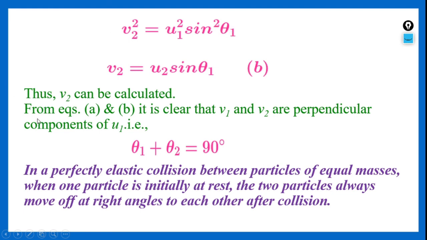Taking square root on both sides, we get v2 is equal to u2 sin theta 1. There is a slight mistake here, this should be u1 sin theta 1. So v2 is equal to u1 sin theta 1. Thus v2 also can be calculated.